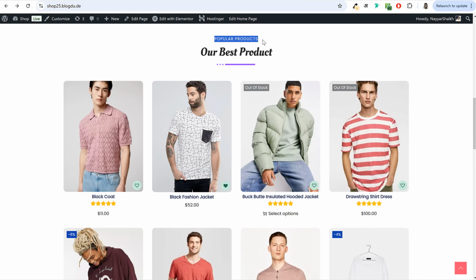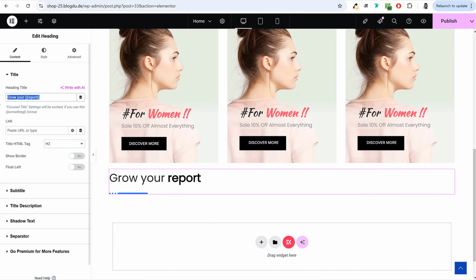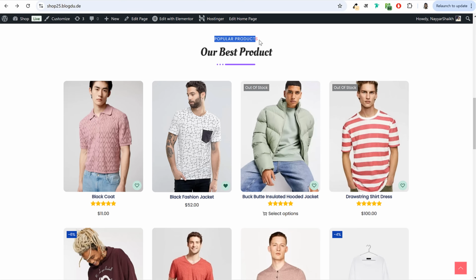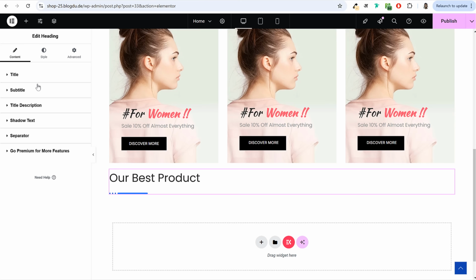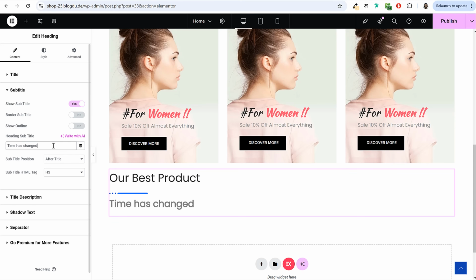This is our subtitle. This is the first one, subtitle. This is our main title. Okay, so let's first copy the main title, our best products or whatever it says. So I'll paste it over here. We don't want to add any styling, any focused title. So it's all going to be simple text. Then we have our subtitle which says popular products. So under subtitle, we'll type in popular products.